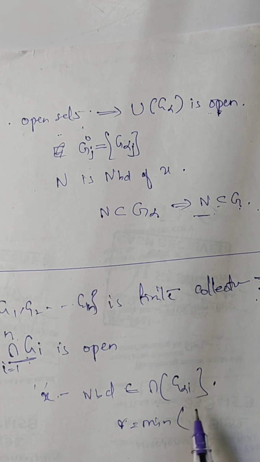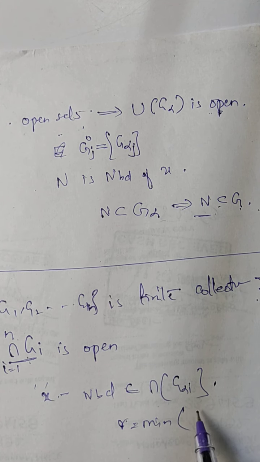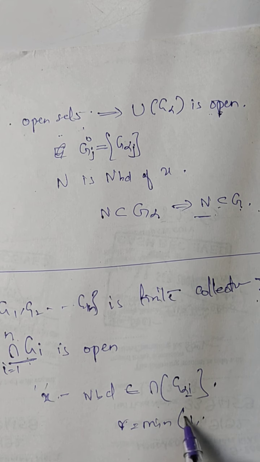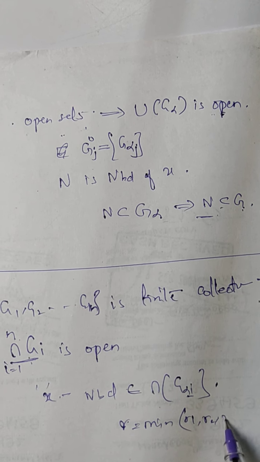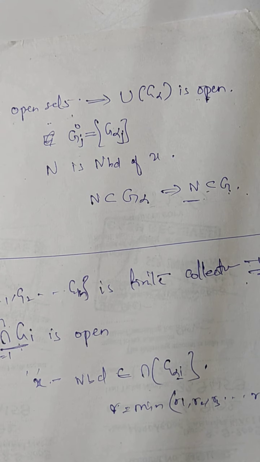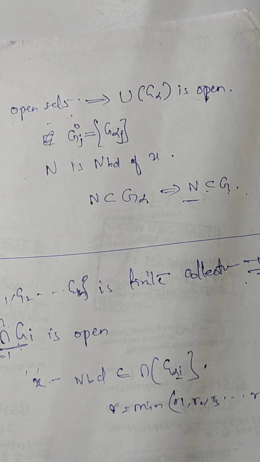For each and every alpha i, that is 1, R1, R2, R3, and so on, Rn, all these r's are greater than 0.